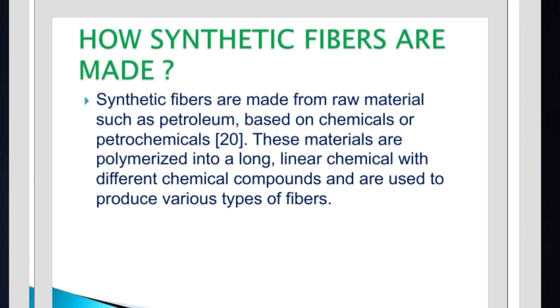Plant or animal sources come under natural fibers. So these are made from raw materials obtained from petroleum, and synthetic fibers are used not only for fabrics but also in preparing many household articles.